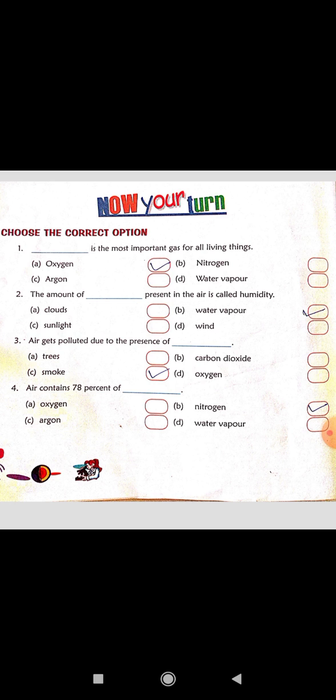Oxygen is the most important gas for all living beings. We all know that is oxygen. The amount of water vapor present in air is called humidity. Answer is water vapor. Air gets polluted due to the presence of smoke. Answer is smoke. Air contains 78% of nitrogen. Okay children, see wherever I have given tick mark in your book also, you give tick mark with your pencil. Then write it down in your notebook.